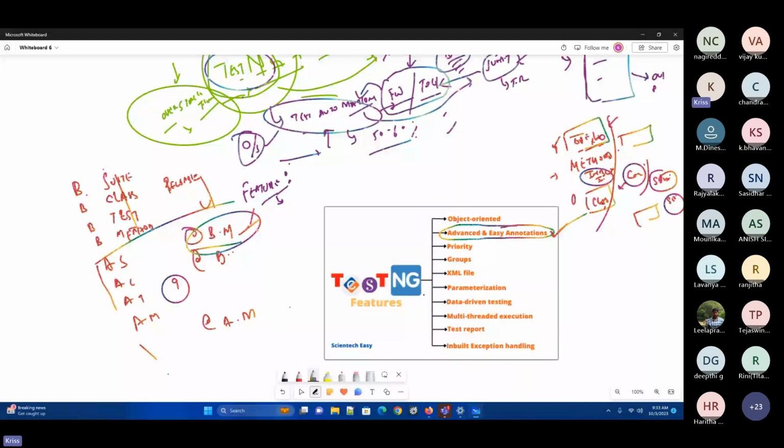Now when you go for other tools like Cucumber and all, there you'll have these advantages in terms of hooks or in terms of the background keyword. Those all would be advantages when we go for other sets of tools. But here, from the TestNG point of view, the first and foremost advantage is the annotations.